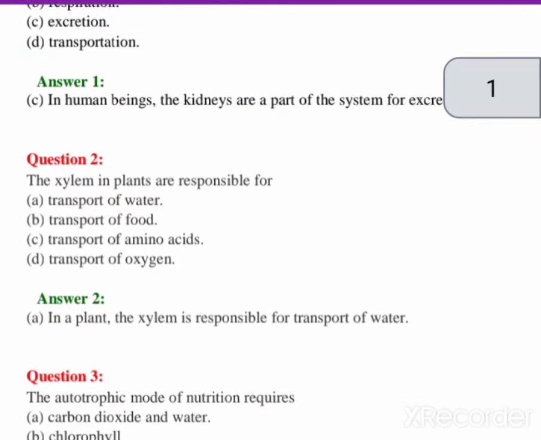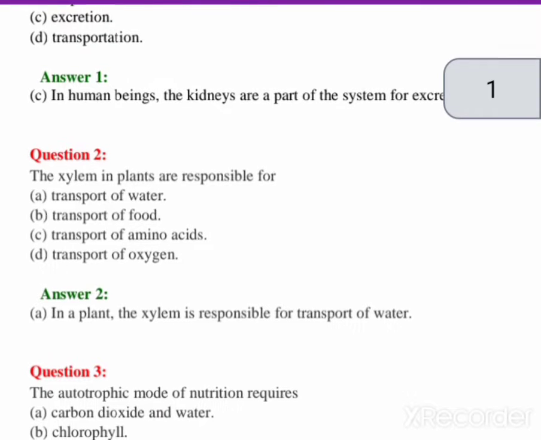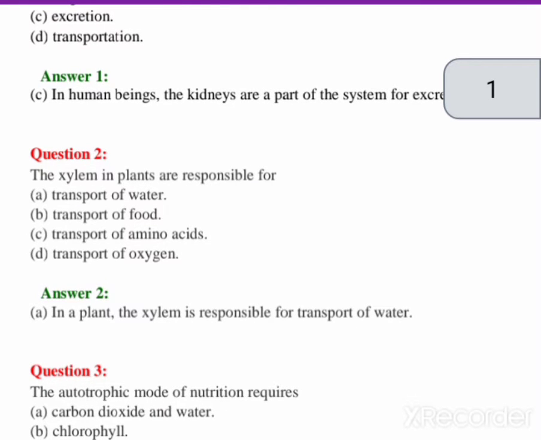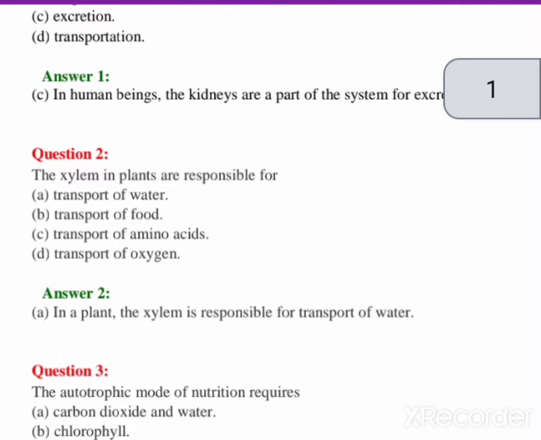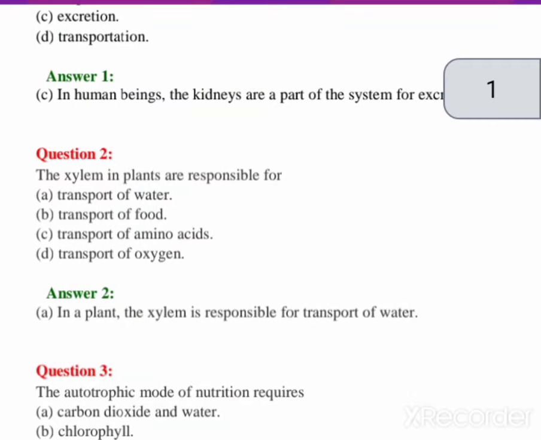Why the leaves of the plant? Because leaves are the site of the photosynthesis process, and water is a very essential requirement for the plant to make food. So the transportation of water is done by xylem. Xylem plays a very important role in the transportation of water in plants. So here the A option is correct: the transportation of water.